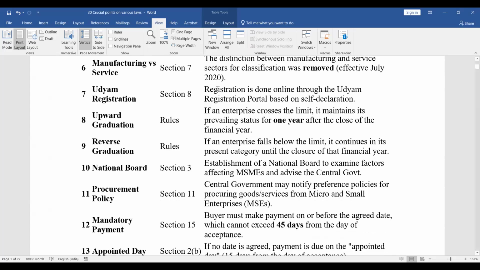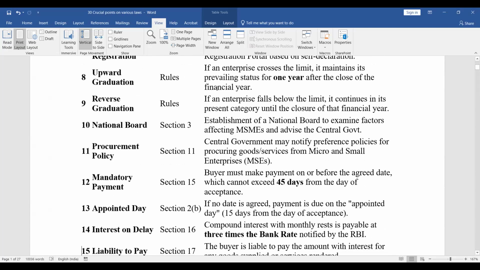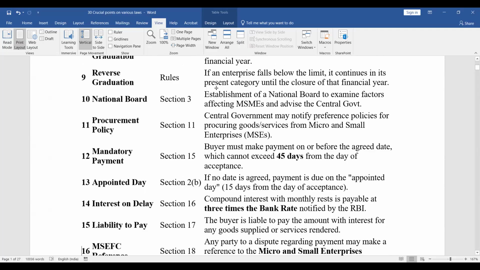Section 11 talks of the procurement policy and it says central government may notify preference policies for procuring goods or services from micro and small enterprises. So, MSMEs are given preference in case of central government purchases, right? You cannot force the private sector to purchase from them, but the government can do it, right? Most of the procurements in case of government are done through DGS&D, so they will instruct them accordingly.